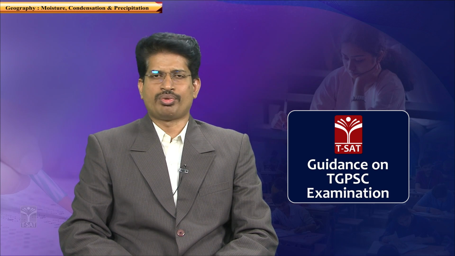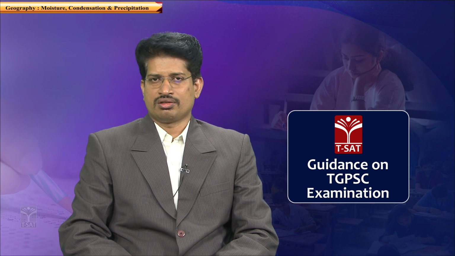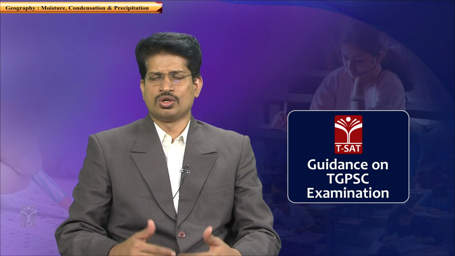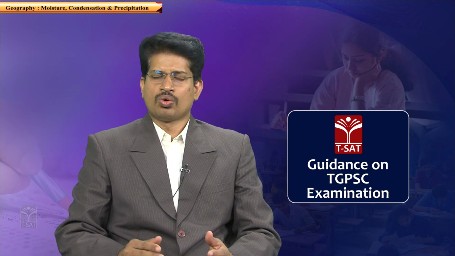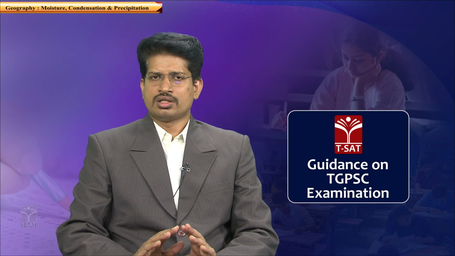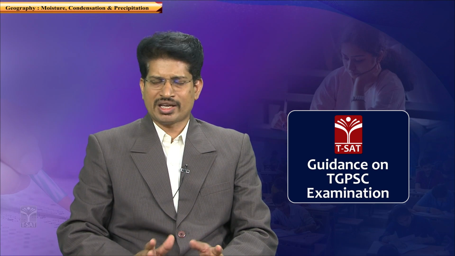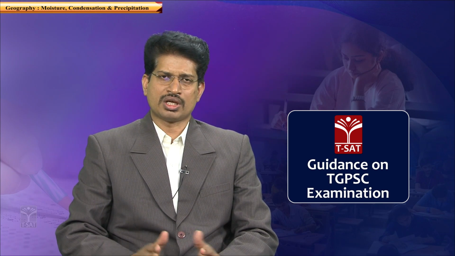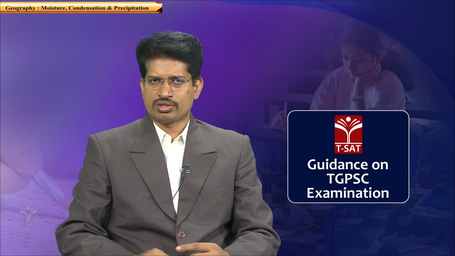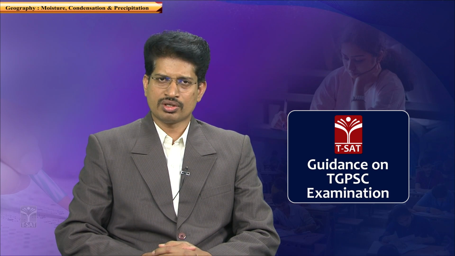Saturation means the point at which it starts raining. The air cannot hold water vapor anymore. So, when the air reaches a point where its capacity to hold water vapor is at the maximum extent, that particular stage is known as the saturation point. When air reaches the saturation point, the rate of condensation increases and it leads to precipitation, meaning rainfall.